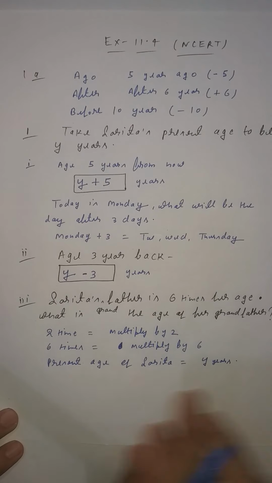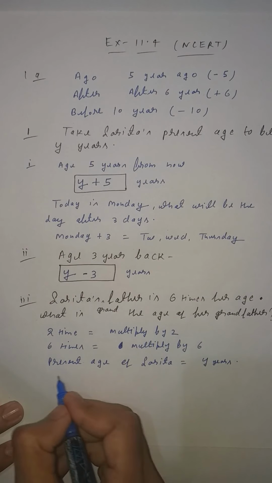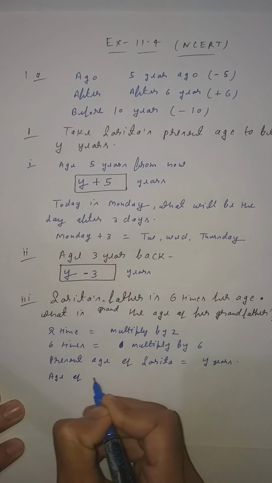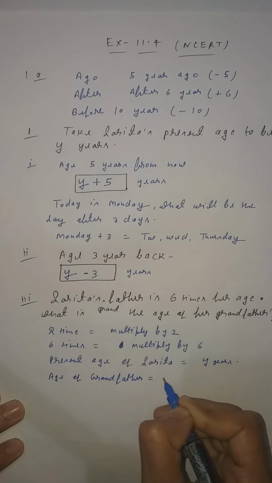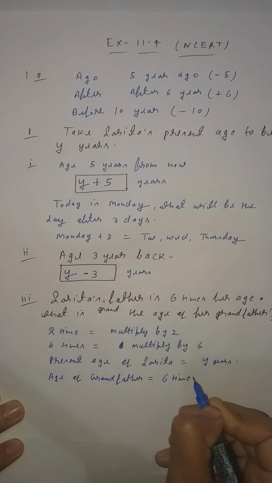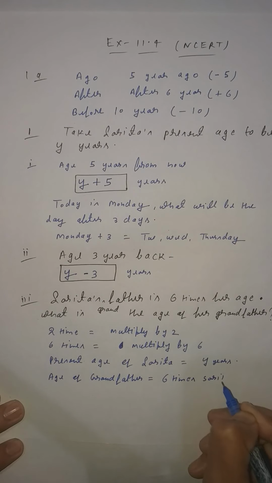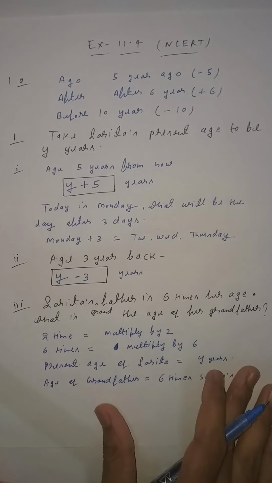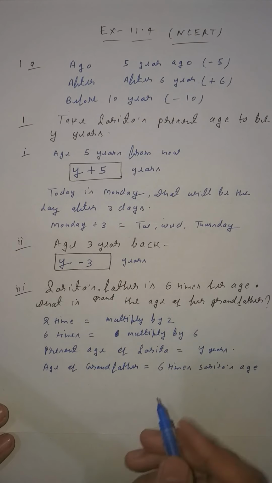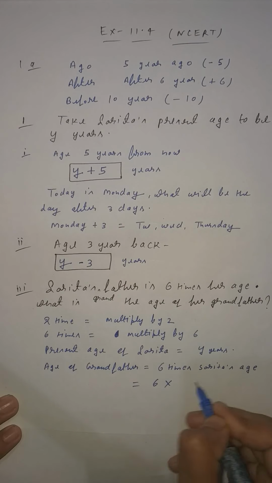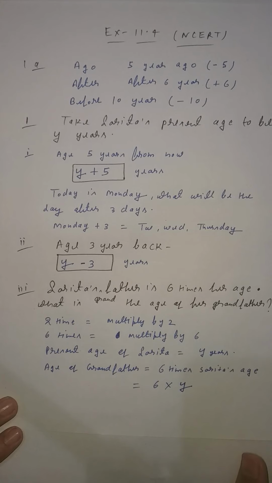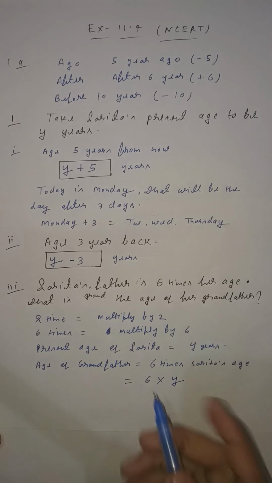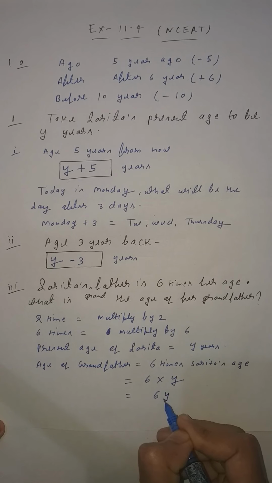Okay student, so 6 times, you know that 2 times we multiply by 2, and for 6 times, the age of grandfather equals 6 times Sarita's age. Clear student? Age of grandfather is 6 times Sarita's age. Now you know that 6 times means 6 multiply by Sarita's age. The age of Sarita is given as y. So the age of grandfather is 6y years.